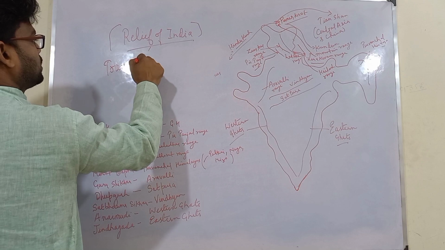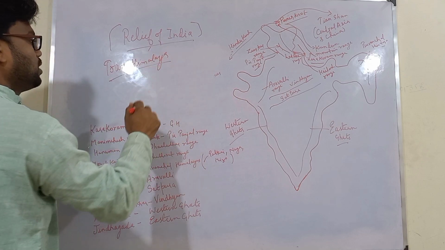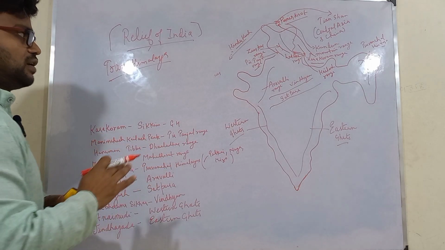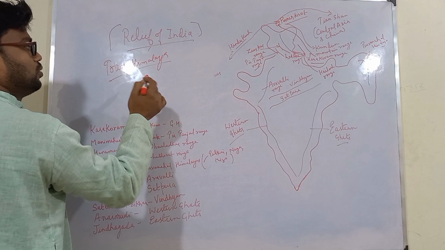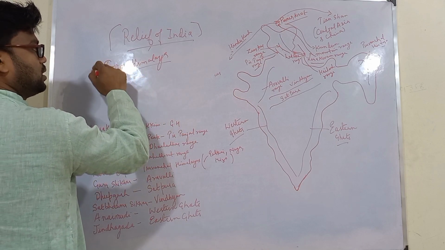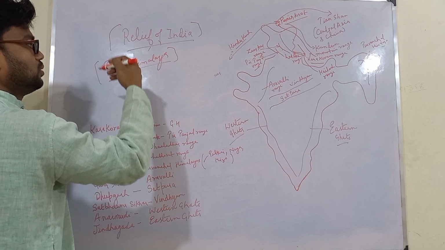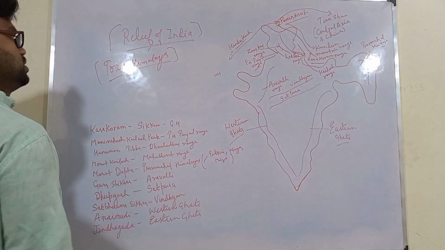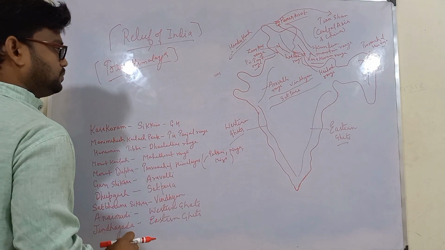Now what are these Trans Himalayas? Trans Himalayas are those mountains which are not a part of Himalayas but they are present above the Himalayas. So all those mountains which are present above the Himalayas and which are present in India, we will try to study about them also. At least we will see their location. So those are known as Trans Himalayas.